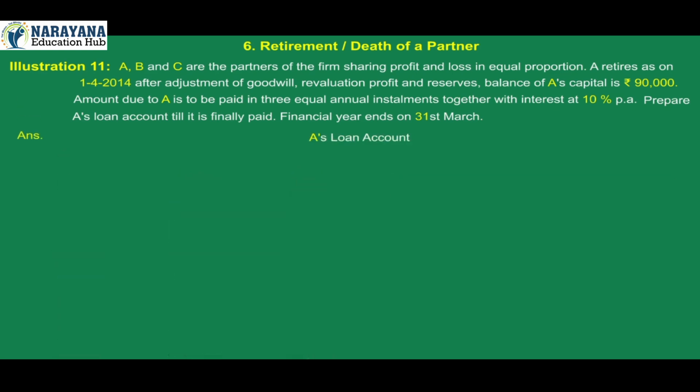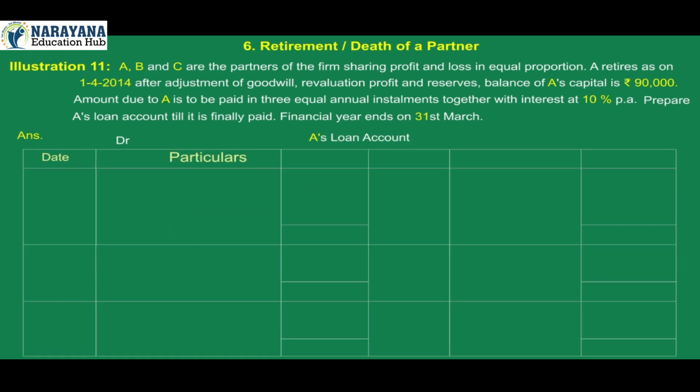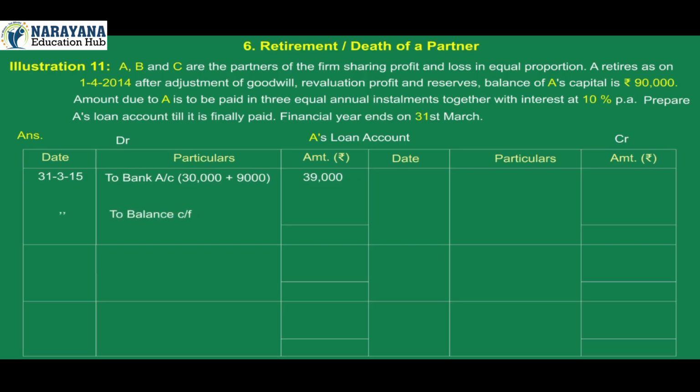Answer. A's loan account. Debit, date, particulars, amount. Credit, date, particulars, amount. On debit side, 31st March 2015 to bank account, that is 30,000 plus 9,000, total 39,000. To balance carry forward 60,000, total 99,000.